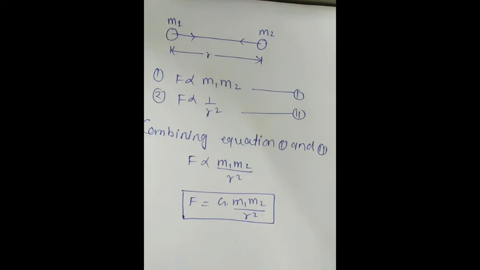We can combine both equation 1 and equation 2. So force is directly proportional to m1 m2 and inversely proportional to r square. When we remove this proportionality sign, a constant comes in, where G is the proportionality constant. So the formula is F is equal to G m1 m2 divided by r square. r is the distance between two objects, and m1 and m2 are the masses of the objects. You can see in the diagram,